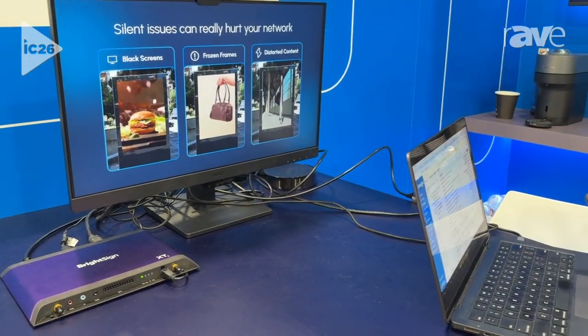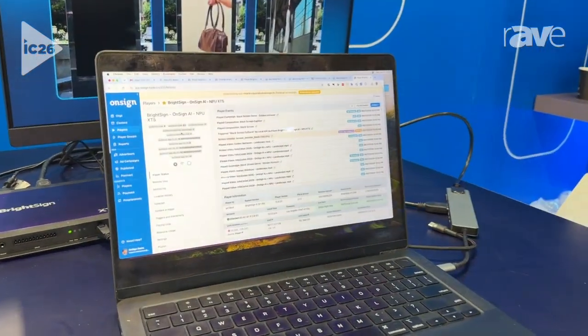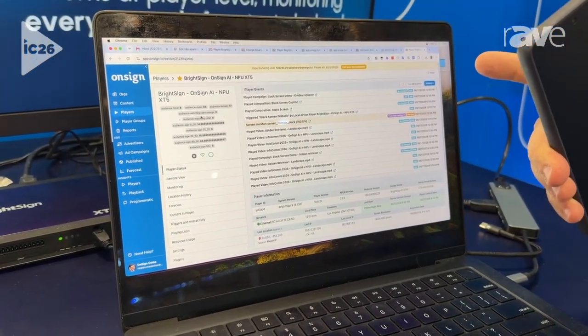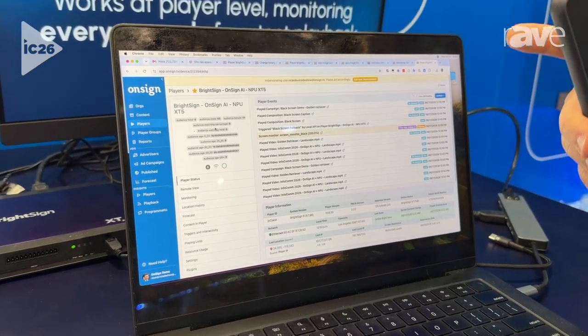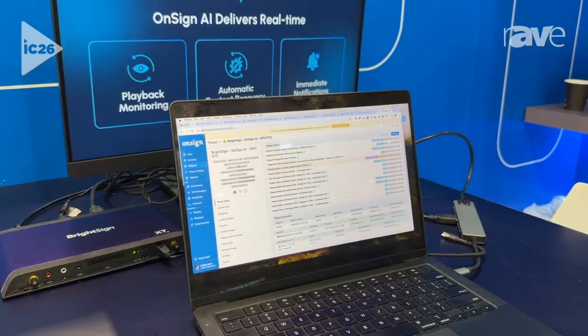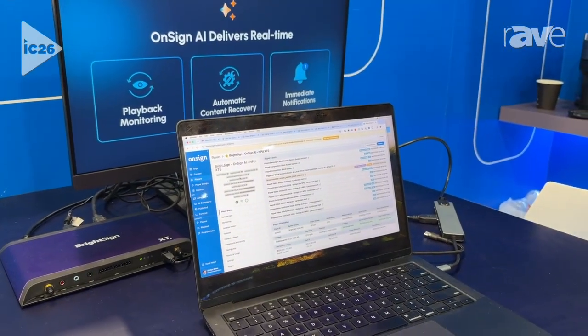In addition to this pop-up, which we are showing just to make it fun, so you see it's interactive, the network administrators will also get an alert, a warning, saying, hey, take a look at your content because there's something wrong there. A black screen has just showed up.